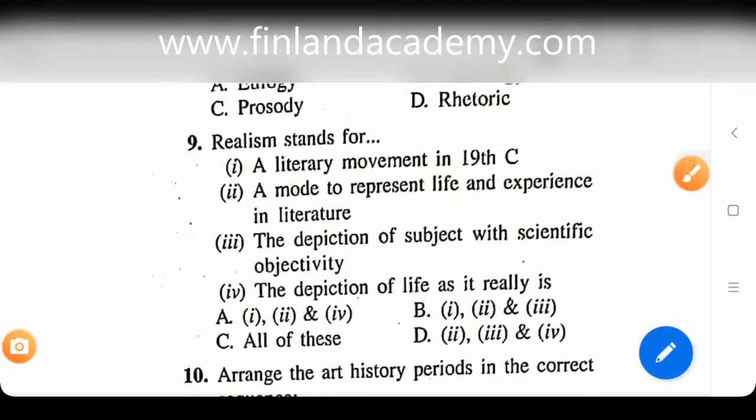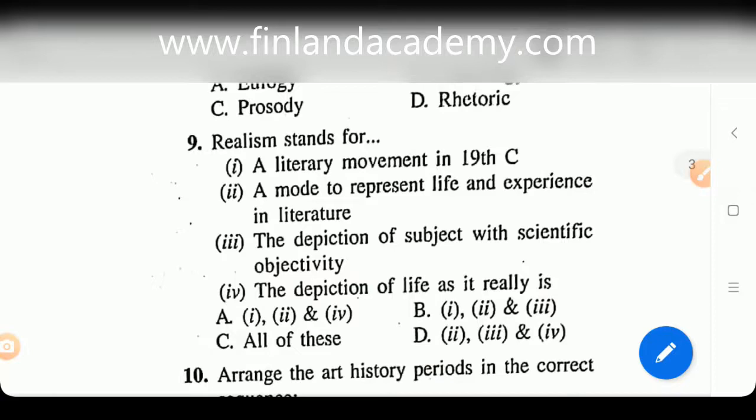Alright, now let's look at question number 9. It says, realism stands for 1. A literary movement in 19th century. 2. A mode to represent life and experience in literature. 3. The depiction of subject with scientific objectivity. Or 4. The depiction of life as it really is. Let's look at the options. Option A, 1, 2 and 4. B, 1, 2 and 3. C, all of these, or D, 2, 3 and 4.